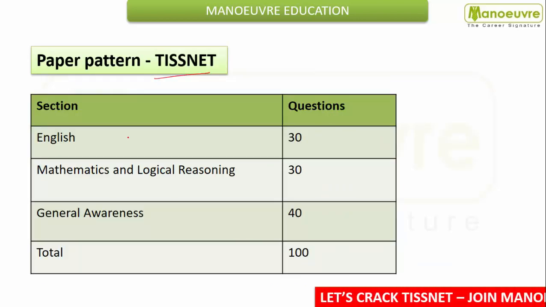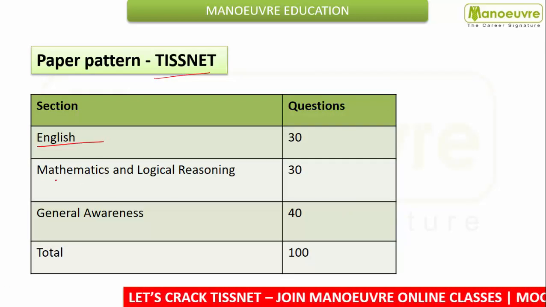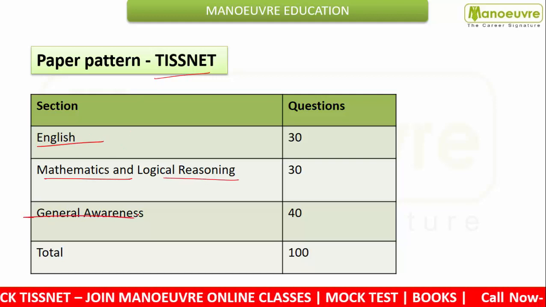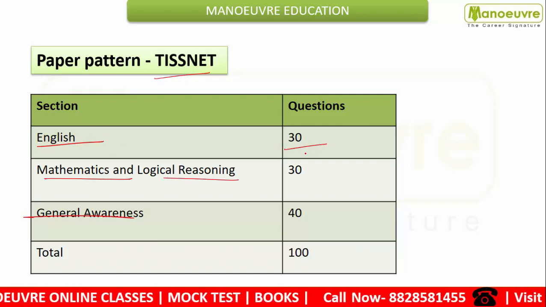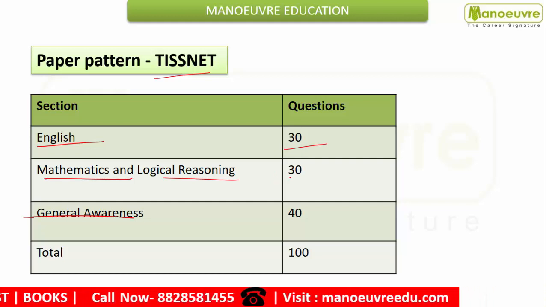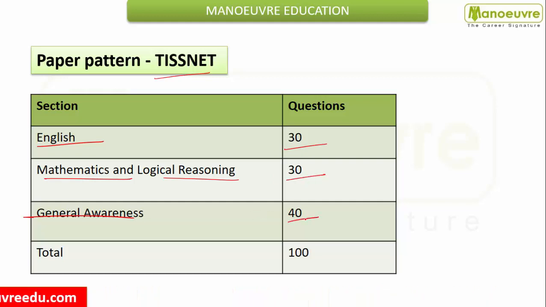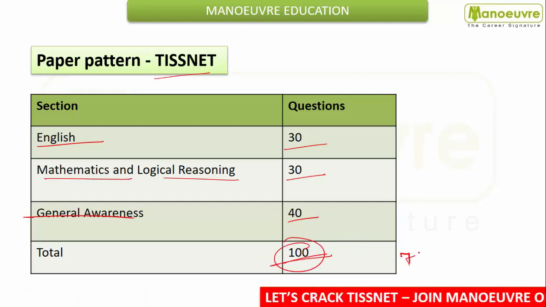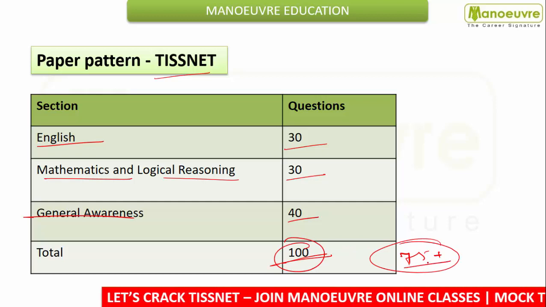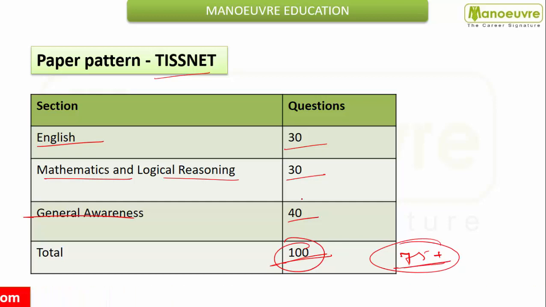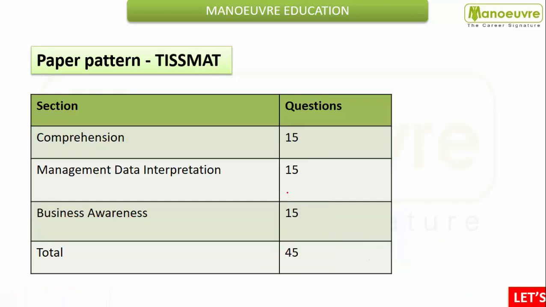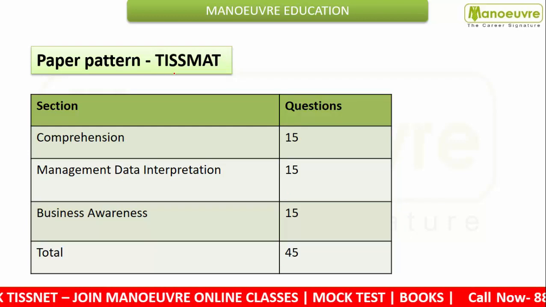So for TISSNET, you will get 3 sections: English, Mathematics and Logical Reasoning, and General Awareness. For English, there will be 30 questions. Mathematics and Logical Reasoning, there will be 30 questions. And General Awareness, there will be 40 questions. So guys, total 100, and here you have to score 75 plus for the HRM program. So after cracking TISSNET, you will be qualified for the TISSMAT exam. So after TISSNET, you have to give the TISSMAT.